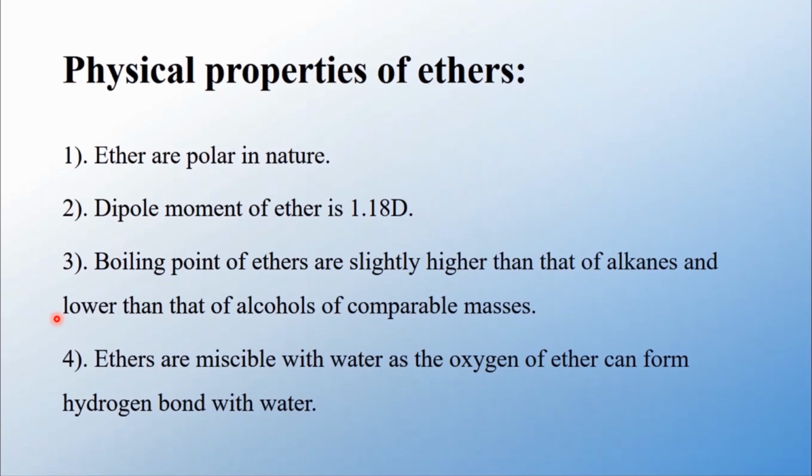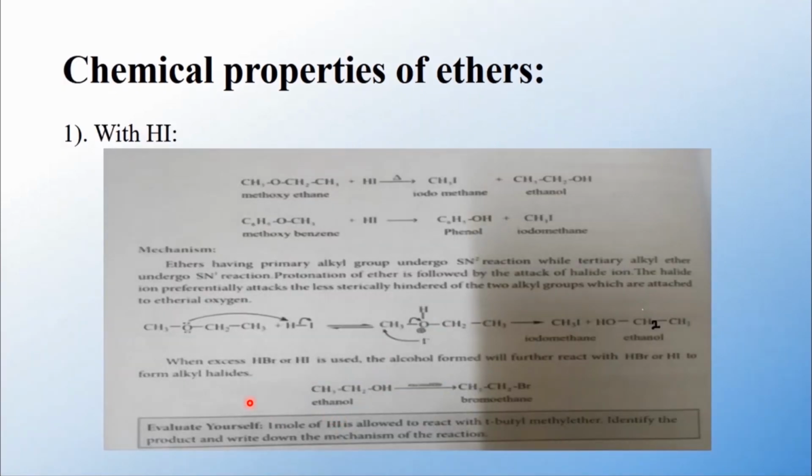Why are the boiling points of alcohols greater than those of ethers? Because the functional group of alcohol is OH, in which oxygen is attached to a hydrogen atom, whereas in ethers, oxygen is bonded to only two carbon atoms. So due to the presence of hydrogen bonding, the boiling points of alcohols are greater than those of ethers. Okay, then next, ethers are miscible with water, as the oxygen of ether can form hydrogen bonds with water.